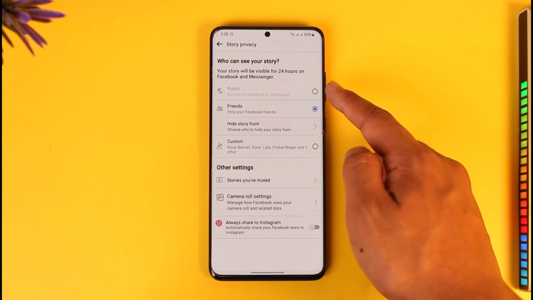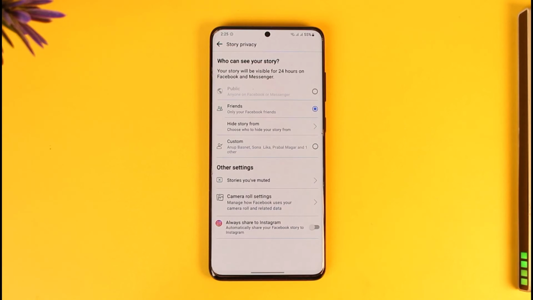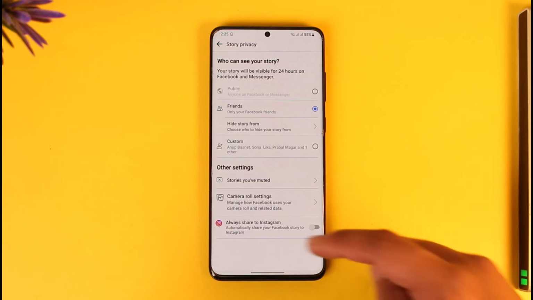If you set it to public, everyone else will be able to view it, but if they are not in your friends list, Facebook will not give you those names, so there's no use at all. So what you want to do is simply set it to friends, and only your friends will be able to view it.